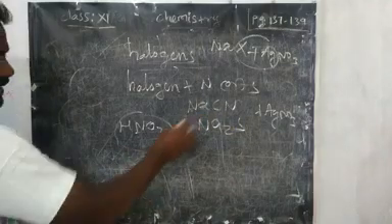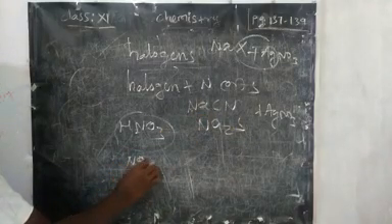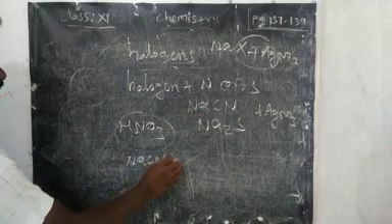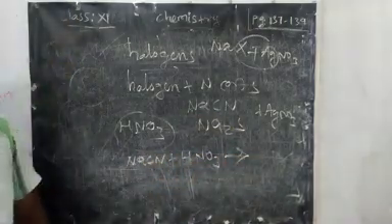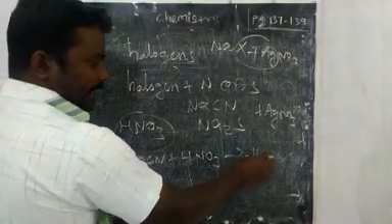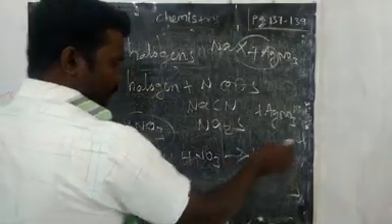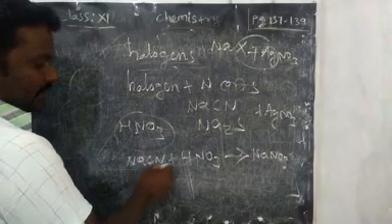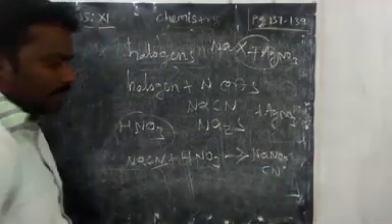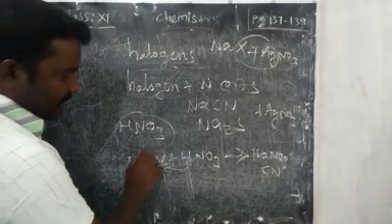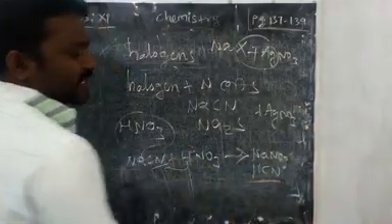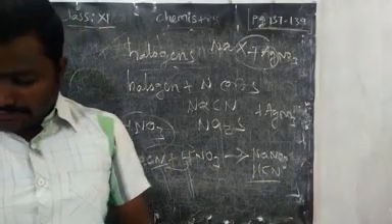So if you take NaCN with HNO3, what will happen? It will produce sodium nitrate, NaNO3. Then what's the remaining? CN, along with hydrogen, because NaNO3 is gone, HCN, hydrogen cyanide will form.